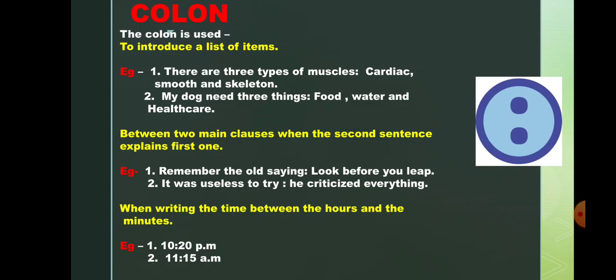Next point, we use colon when writing the time between the hours and the minutes. Whenever you are going to write hours and minutes, we put a colon to separate them. Example, 10:20 p.m., 11:15 a.m.